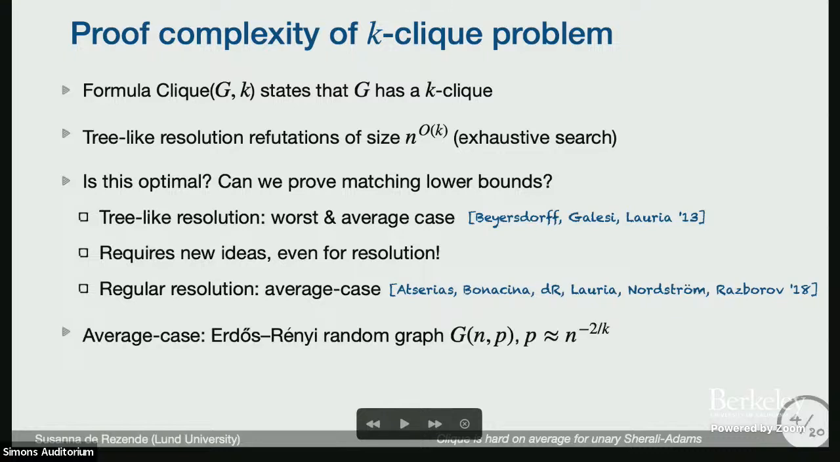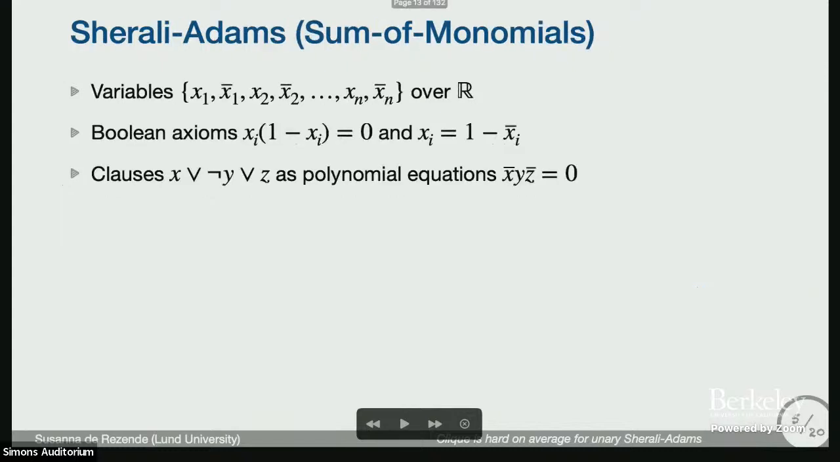Here, by average case, I just mean a random graph on n vertices, where we sample every edge with probability p, and I choose p so that there's no k-clique, somewhere close to the threshold. I'll talk about other clique results later on, but in terms of tight results, this is basically what we have. And for this talk, I'll be focusing on